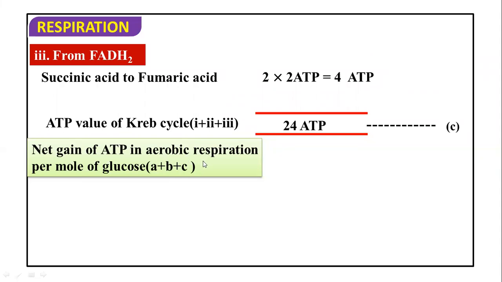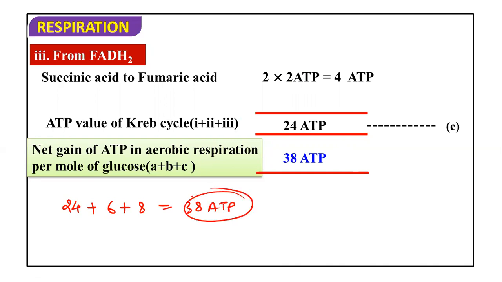So net gain in aerobic respiration per molecule of glucose is 38 ATP. Why? Because 24 from the 2 Krebs cycles, plus 6 from the 2 link reactions, and in glycolysis 8 ATP. So total it is 38 ATP.